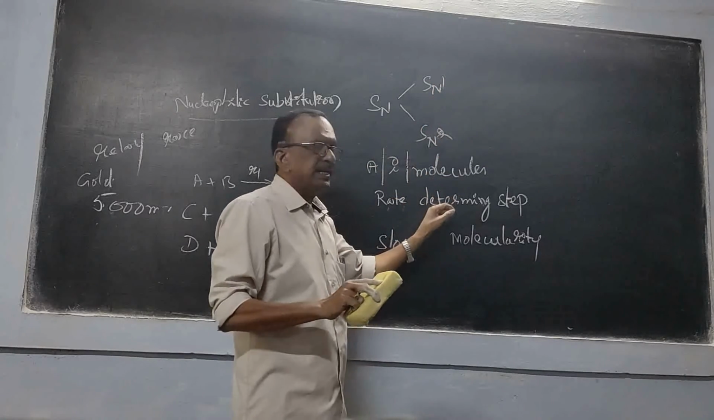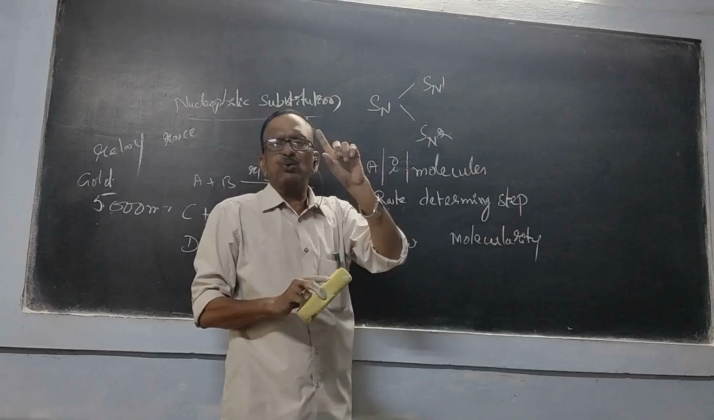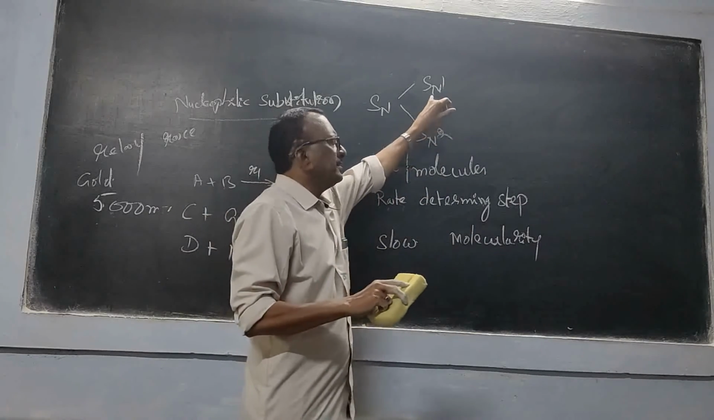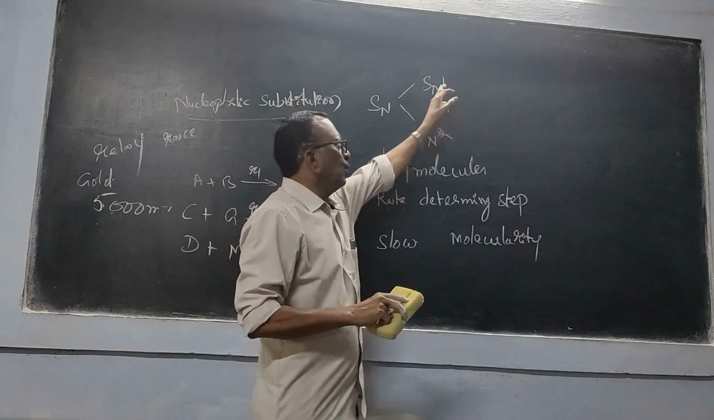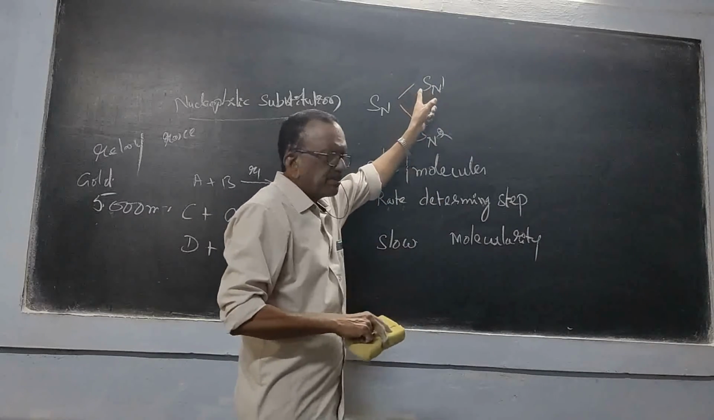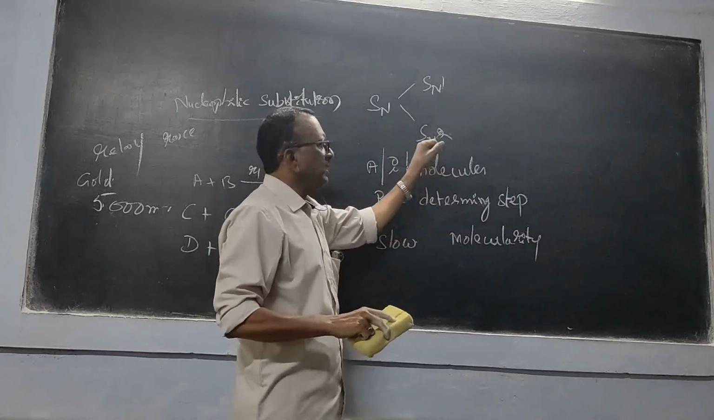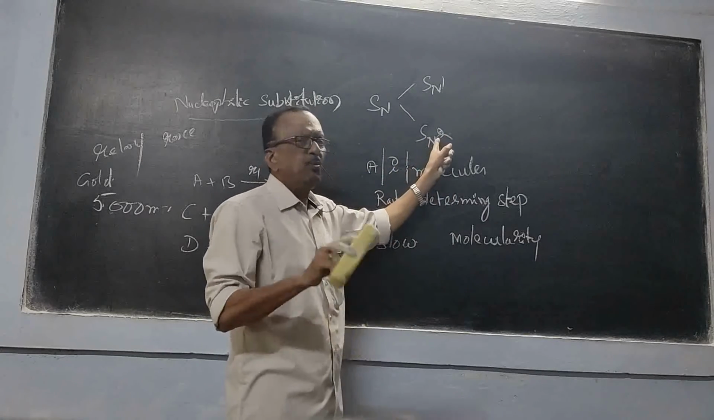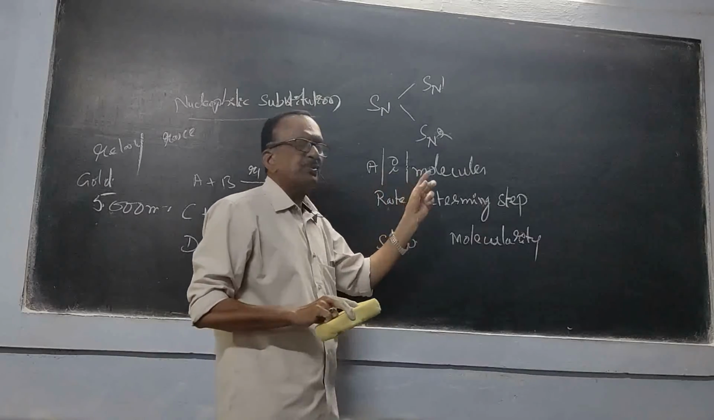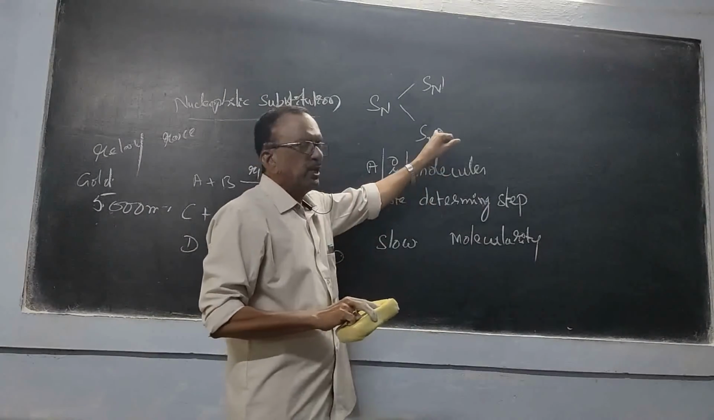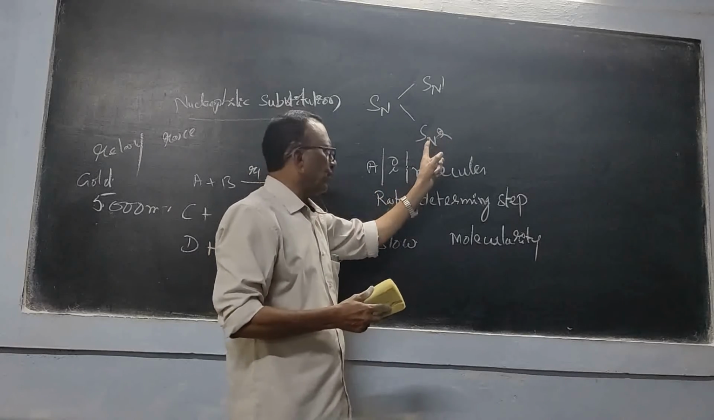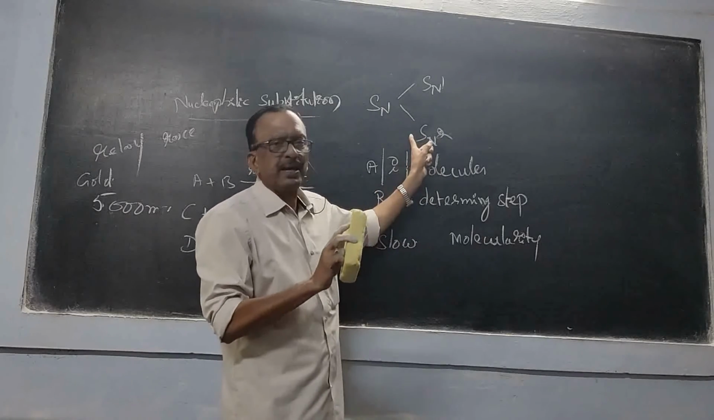That means in the rate determining step, only one molecule or ion is participating. And what is that reaction? It is a nucleophilic substitution. So the full name is unimolecular nucleophilic substitution reaction. Similarly, what is this SN2? It is bimolecular. That means in the rate determining step, 2 chemical species are involved. That is called bimolecular, and that is also a nucleophilic substitution, so it is a bimolecular nucleophilic substitution reaction.